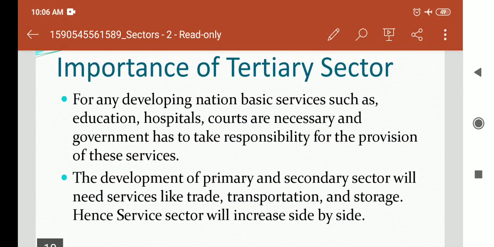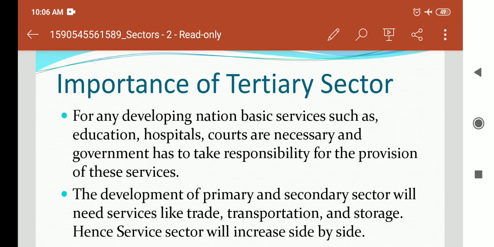For any developing nation, basic services such as education, hospitals, and courts are necessary, and the government has to take responsibility for the provision of these services. And the development of the primary and secondary sectors will need services like trade, transportation, and storage. Hence, service sectors will increase side by side. So, students, in this way, the tertiary sector has got a sudden hike.